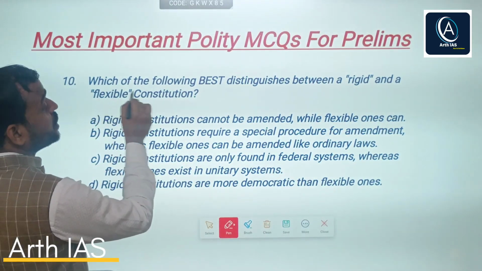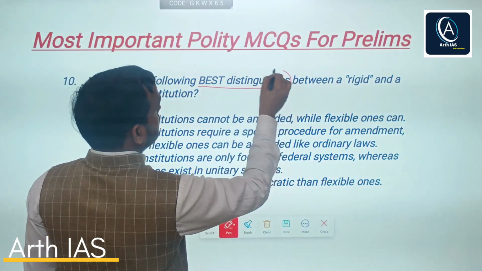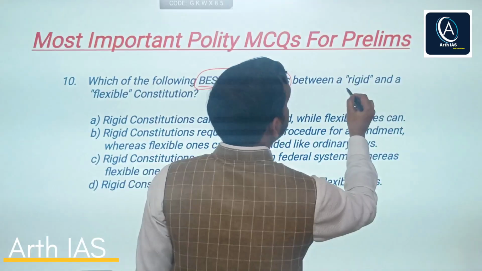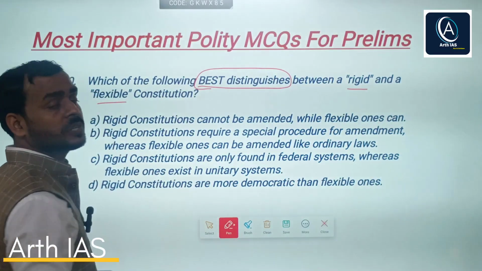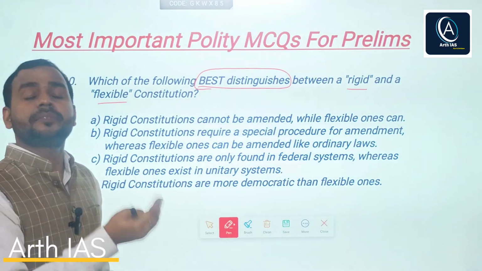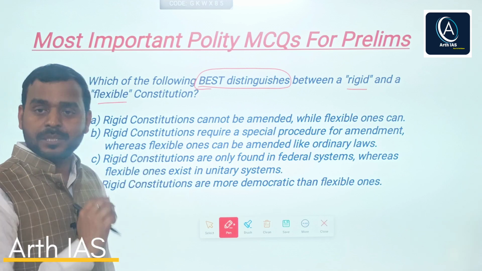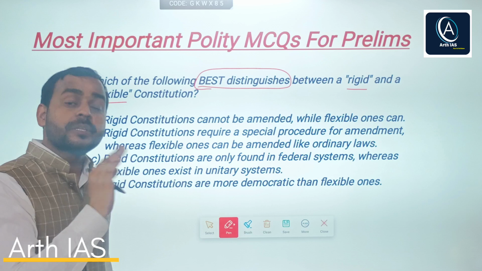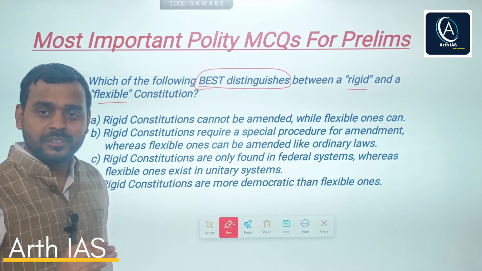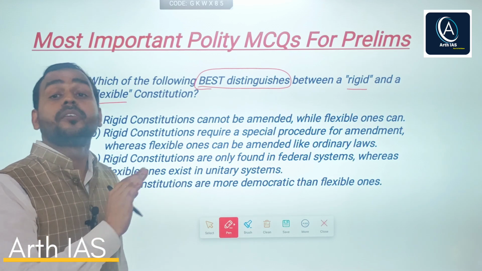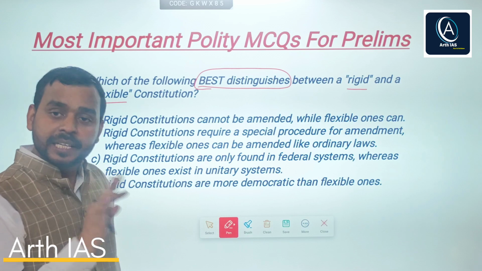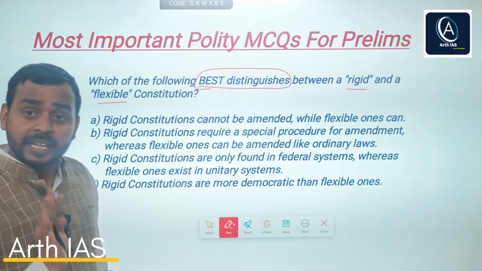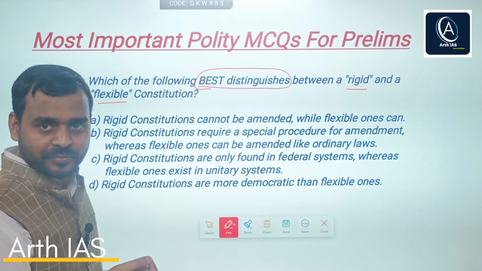It says which of the following best distinguishes or differentiates between a rigid and flexible constitution. So what is the basic difference between a rigid and a flexible constitution? For example, Britain has a highly flexible constitution, USA has a very rigid constitution, and India has a blend of both flexible as well as rigid. So how is it determined?